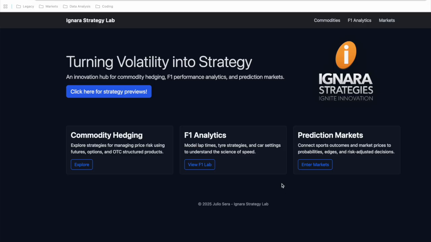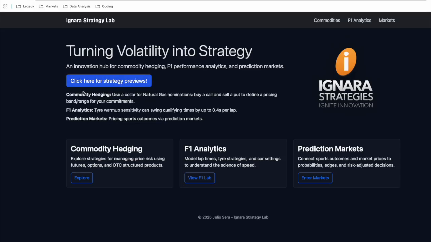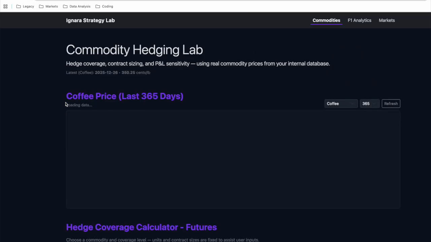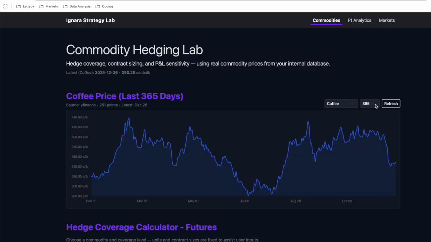Welcome to Ignara Strategy Lab, an innovation hub for different markets like commodity hedging, Formula One analytics, and prediction markets. If we wanted a randomly generated strategy preview, we could click this button and get one for each industry. If we wanted to dig deeper into commodity hedging, for example, we can go to the commodity page, where a Chart.js script pulling from the Yahoo Finance API would immediately populate this coffee chart over different time spans: 30 days, 90 days, 180 days, the default 1 year, or up to 2 years.